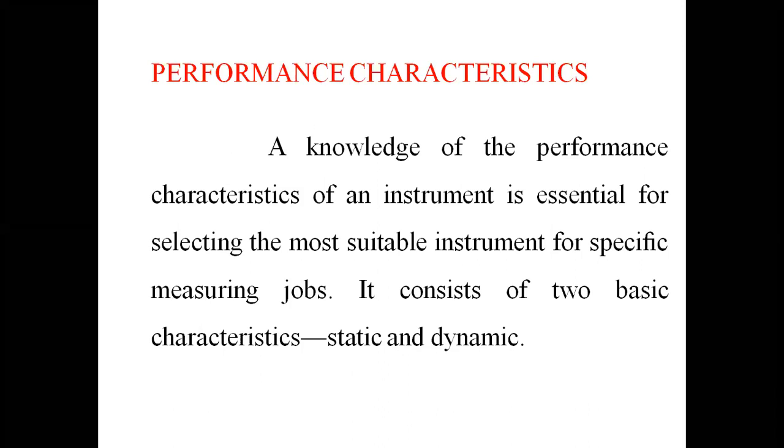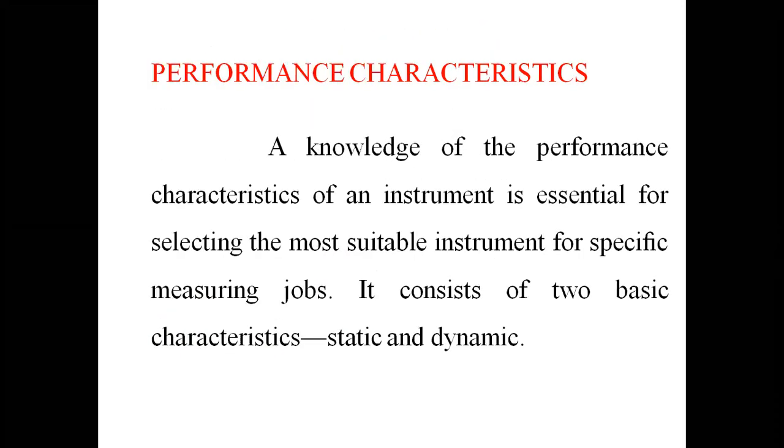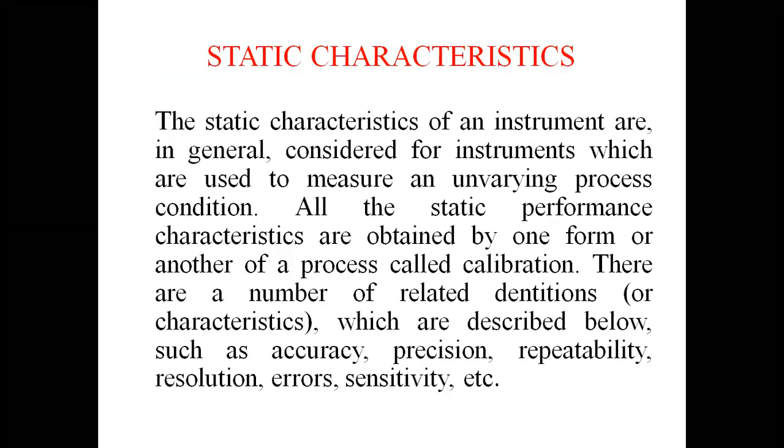So the performance characteristics may be static characteristics. Mainly the characteristics are static and dynamic characteristics. What are static characteristics? The static characteristics of an instrument are generally considered for an instrument which is used to measure an unvarying process. All the static performance is obtained by one form or another of a process called calibration. There are a number of related characteristics which are described below, such as accuracy, precision, etc.